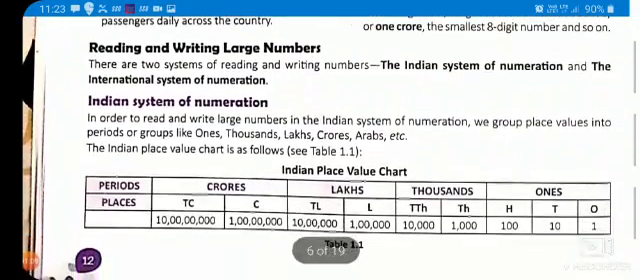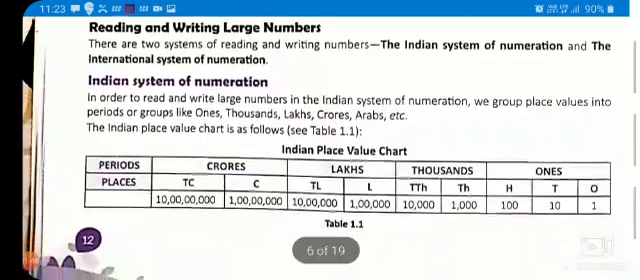Now you should know there are two systems of reading and writing numbers. One is known as Indian system of numeration, and the other is the international system of numeration. In both systems, the first 5 digits are written as they are. There are 2 periods in both the systems for the first 5 digits, ones and thousands, and they are more or less similar. Then comes the difference in them.